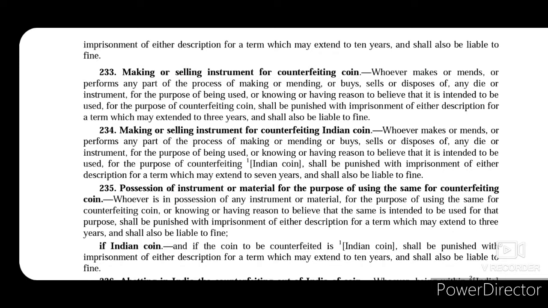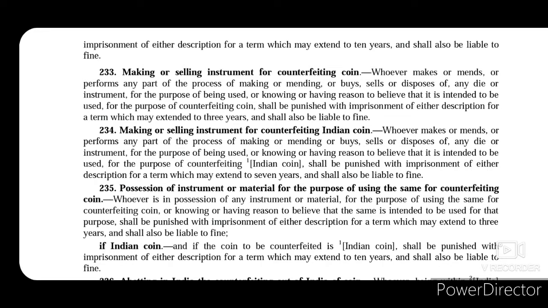Now section 233 talks about making or selling of instruments for counterfeiting coin. If someone is making instruments and selling them for the purposes of counterfeiting such coin, then this person shall be punished with imprisonment of either description for a term which may extend to 3 years and shall also be liable to fine. Now if such a person is making or selling instruments for counterfeiting of an Indian coin, then that is covered under section 234. He will be punished with imprisonment of either description for a term which may extend to 7 years and shall also be liable to fine.